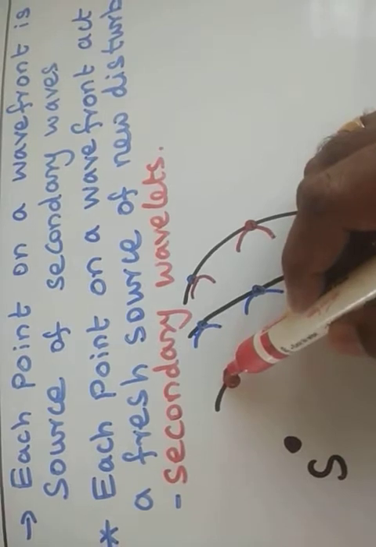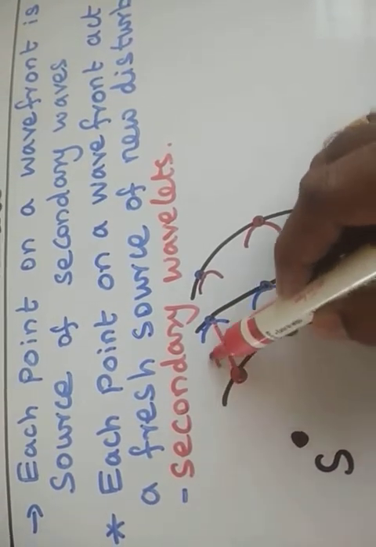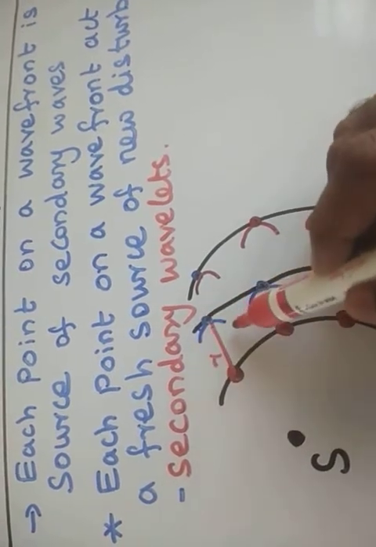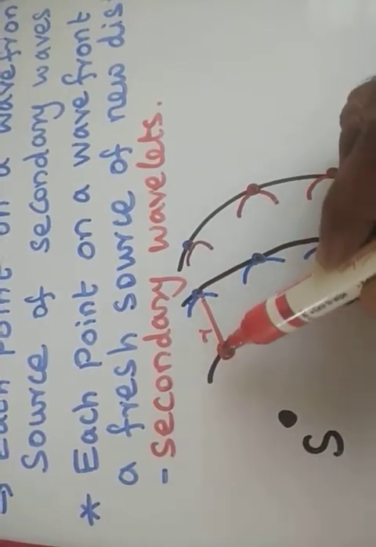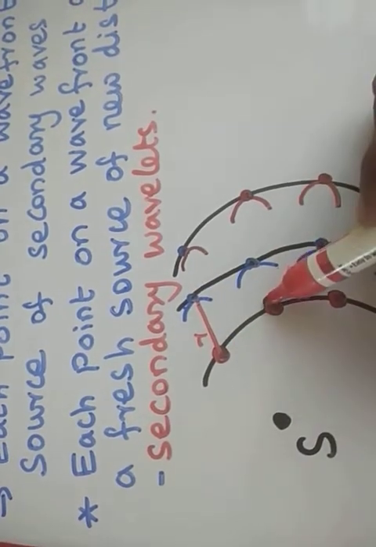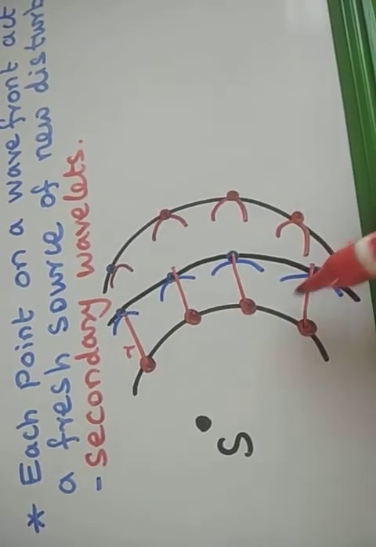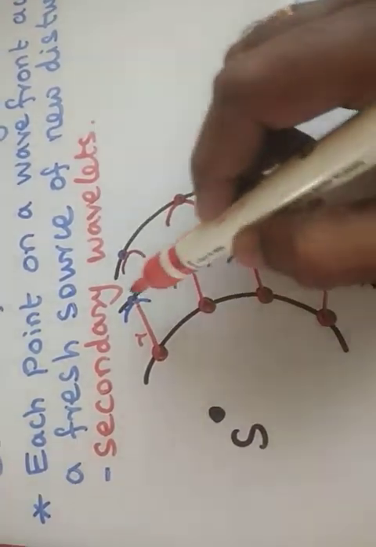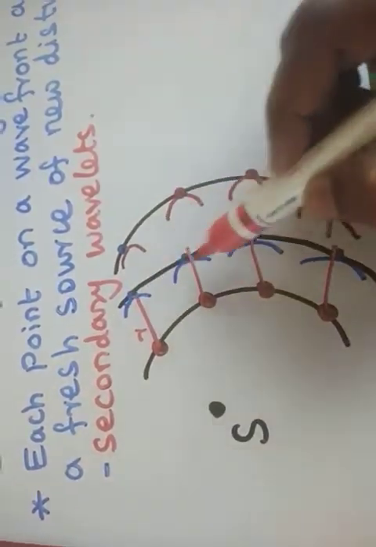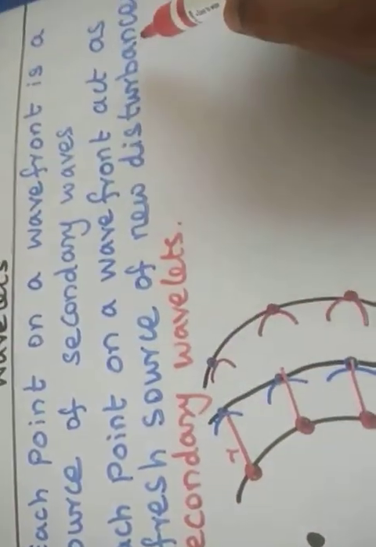So he takes a small length as radius and draws an arc with that constant distance. This is a fresh source of new disturbances.